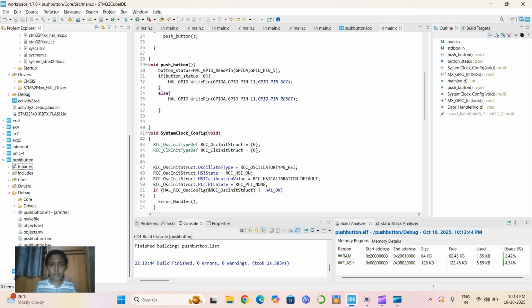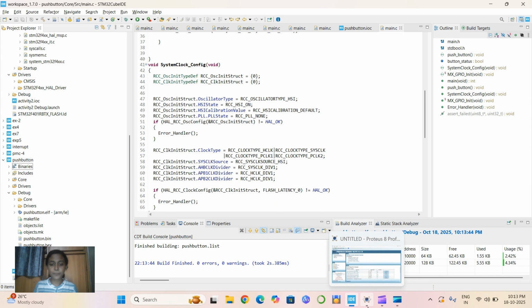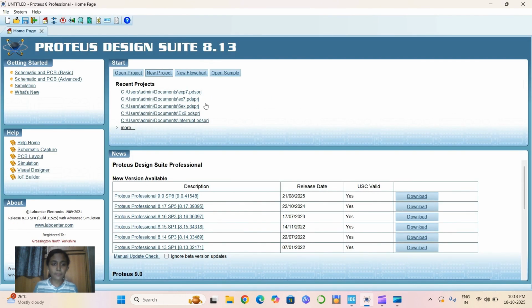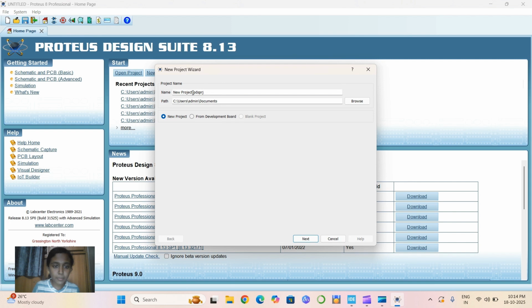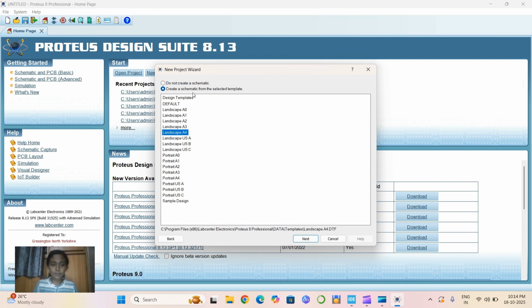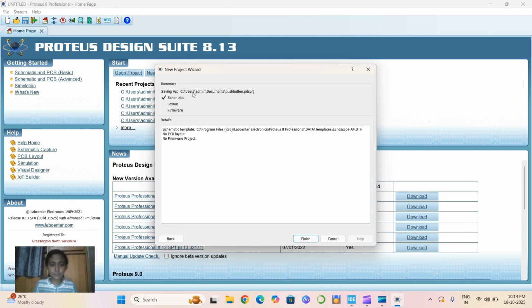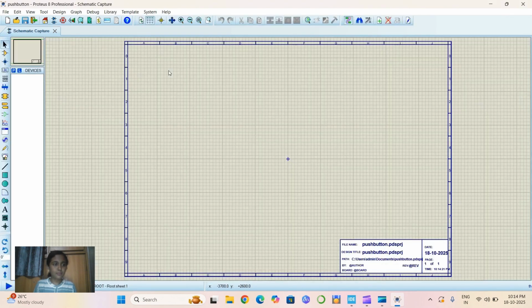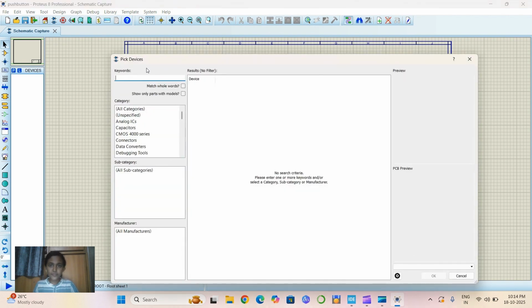Once the hex file is generated, we have to go to Proteus and create a new project here. I'm naming my project as push button. And here we have to take all the components which are required for the project. Since I've selected F series board, I'm going to take that board here.